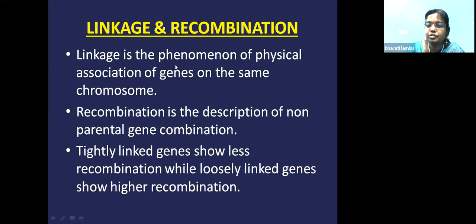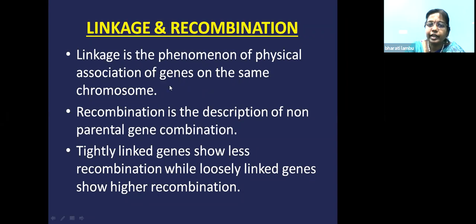Physical association means there will not be any chemical interaction between the genes. Only the distance between the genes will tell us whether they will be carried by the progeny together or not. That is called linkage. That means the linkage will tell whether the genes are present closely together and carried to the progeny. When they are far apart, they are not carried to the progeny. That is called linkage.